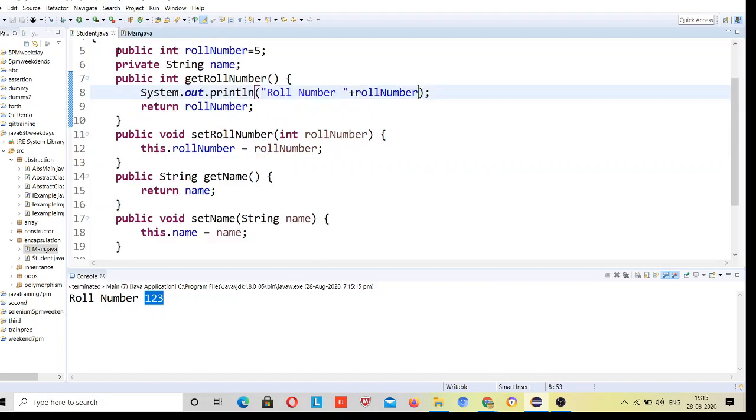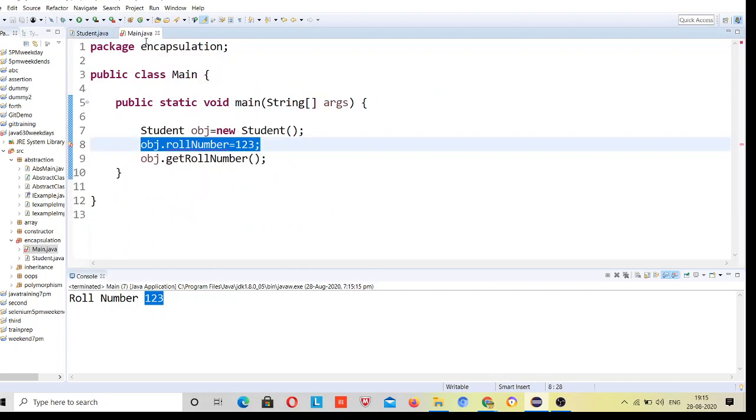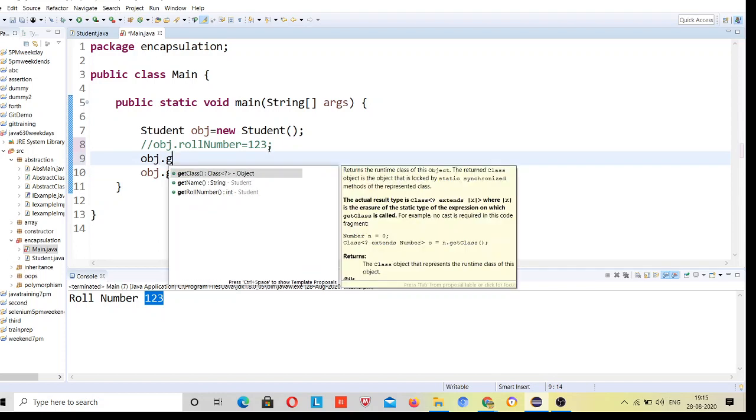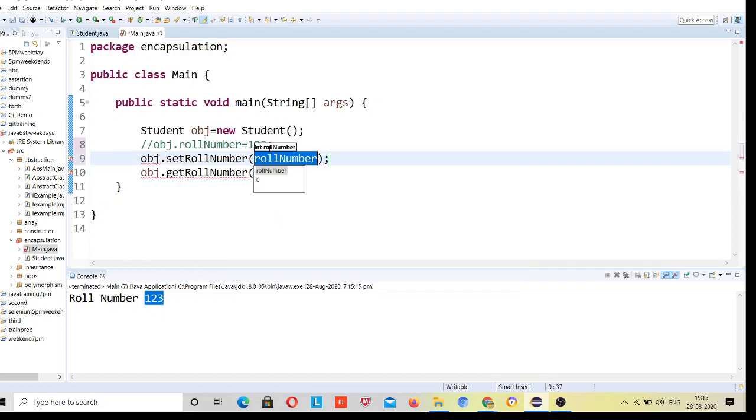Suppose I make it private, so you cannot access this variable, right? But for your own purpose you can set the values. Let me comment this code: object dot set roll number 123.